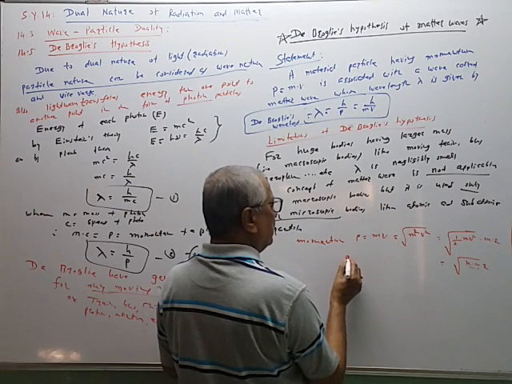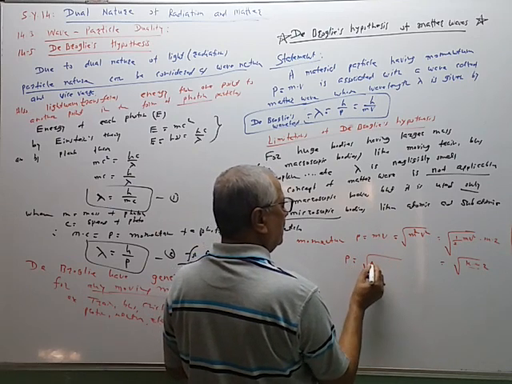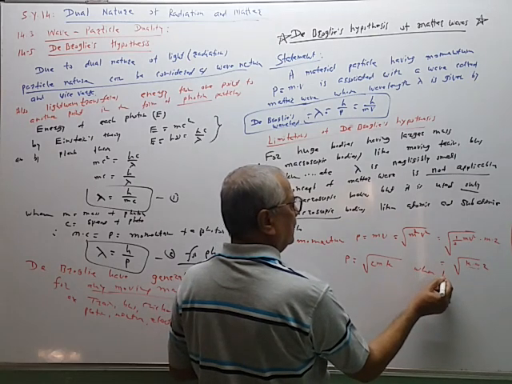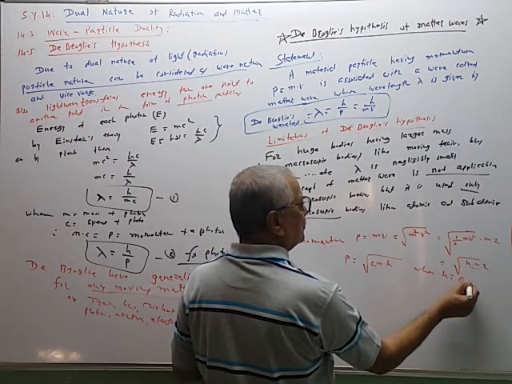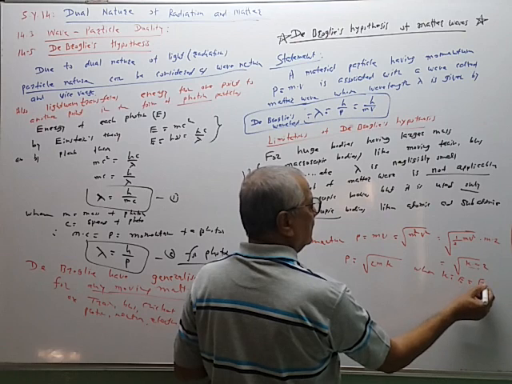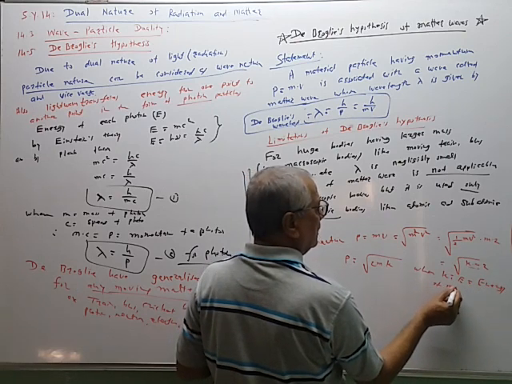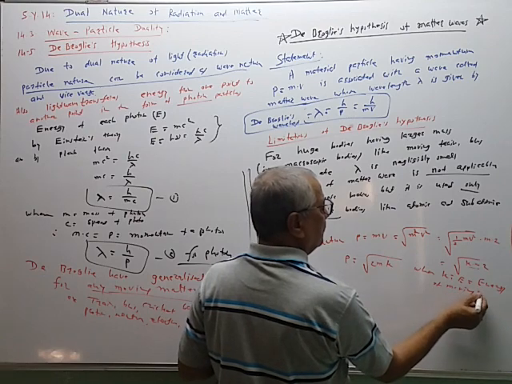And therefore momentum P is equal to under root of 2 times m into k, where k, sometimes also denoted by KE, is the energy of moving matter.